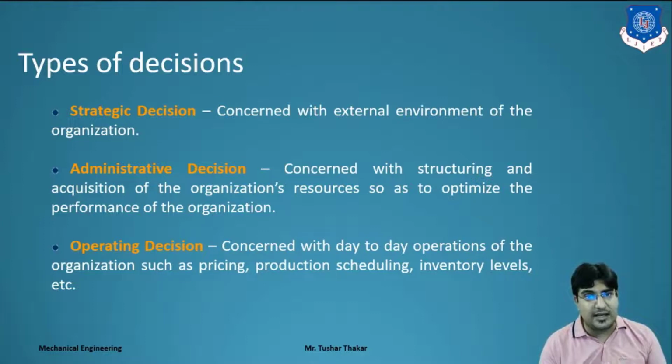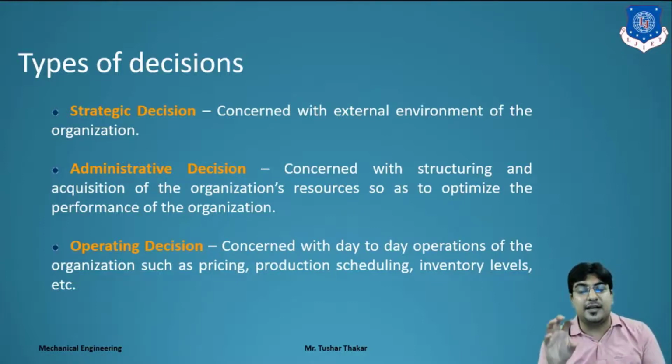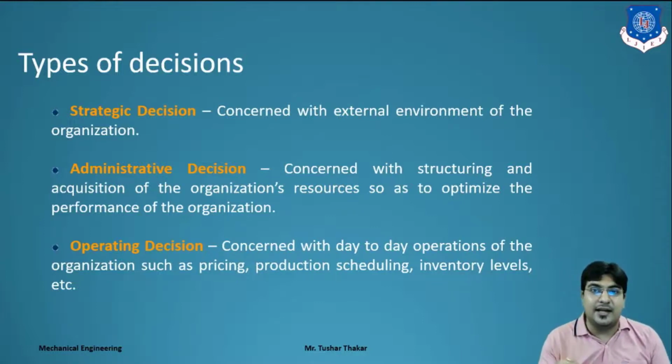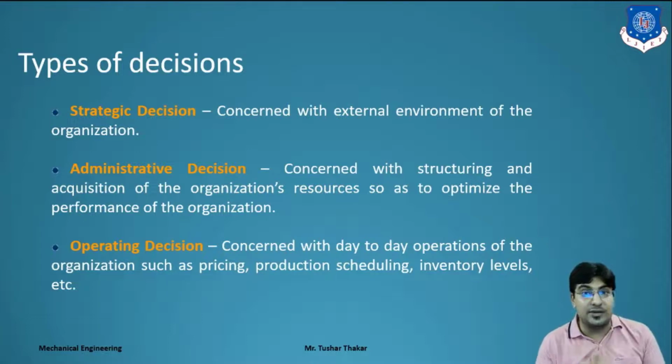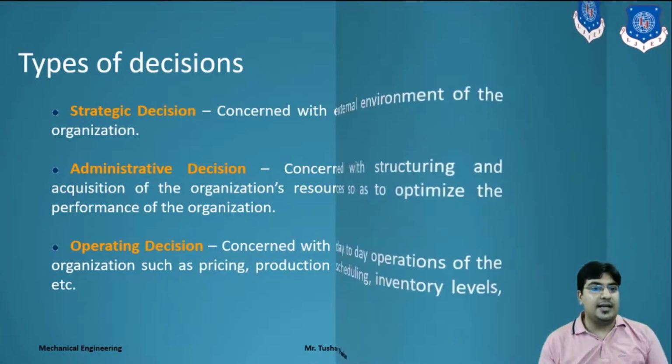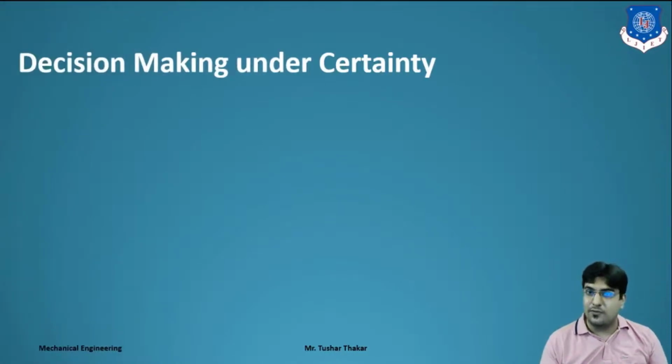So you have to trade in the share market from 9 to 3. What happens? You take some amount of shares. Think that the value of those shares will decrease. So to manage your funds, you have to take other shares that will be growing. So you have to manage your funds, and you have to take operating decisions. Means during operation you have to take a decision. Clear? So these all are the types of decision.